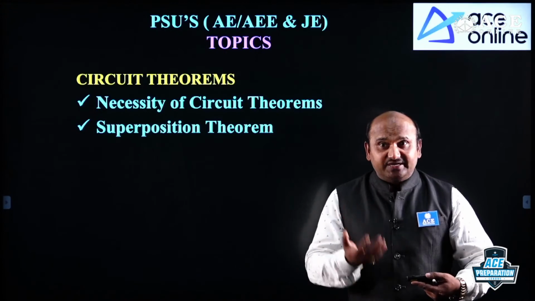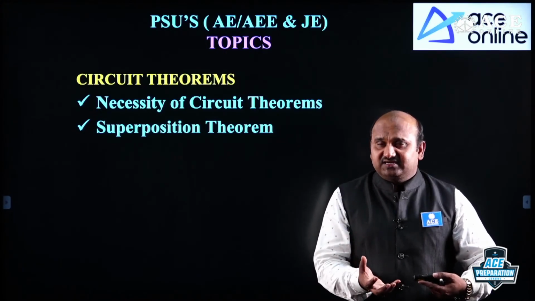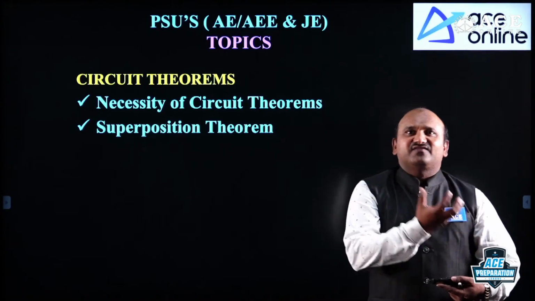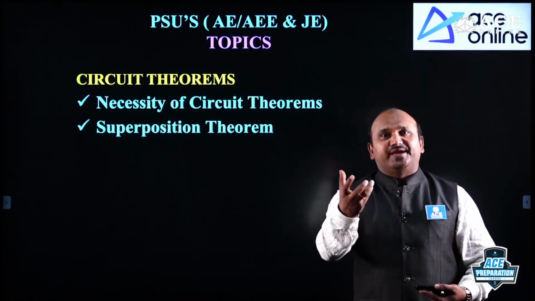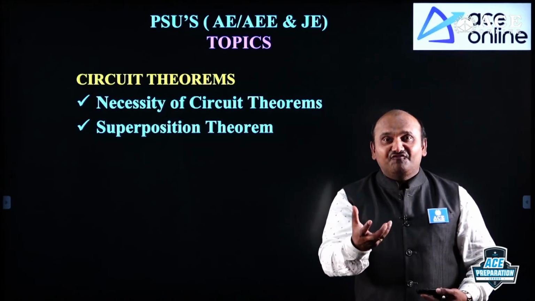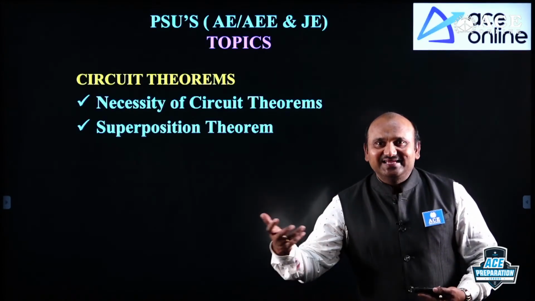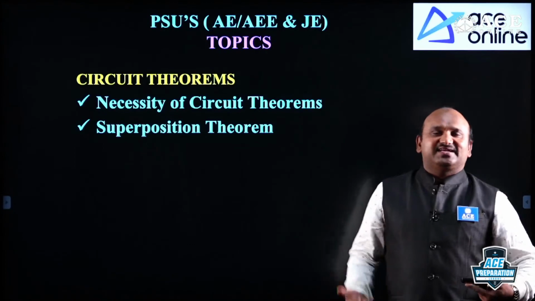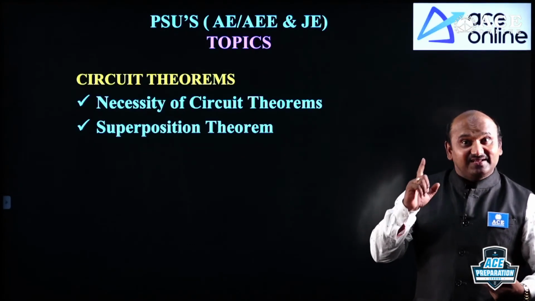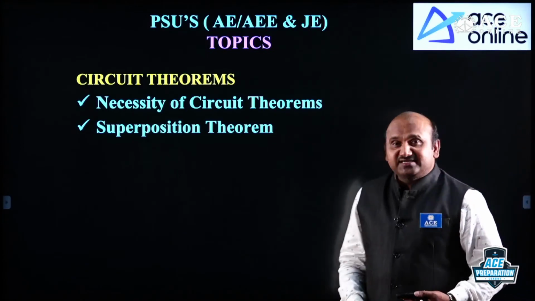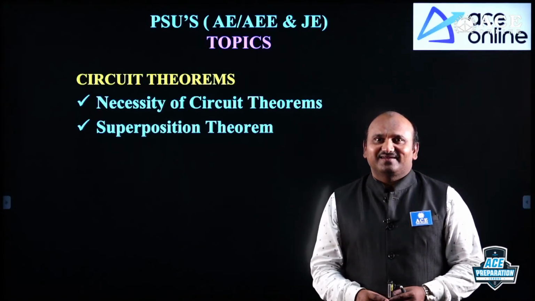Now how do I consider the effect of inductance or capacitance? Usually the effect of inductance means ZL is equal to j omega L. Which omega do we have to consider? DC is 0, AC is some finite value, it may be 50 Hz. Which one do we consider? In that instance, we should definitely consider the superposition theorem.